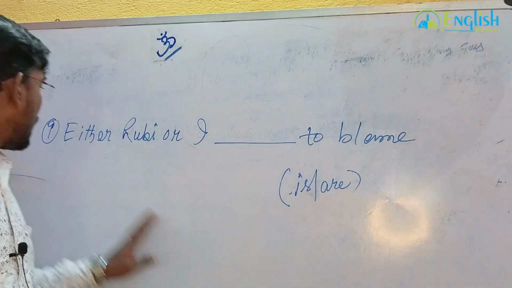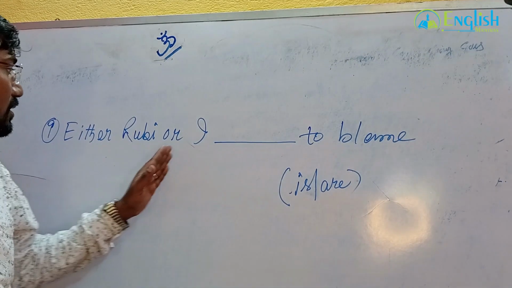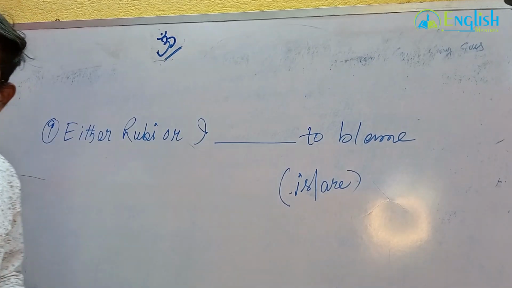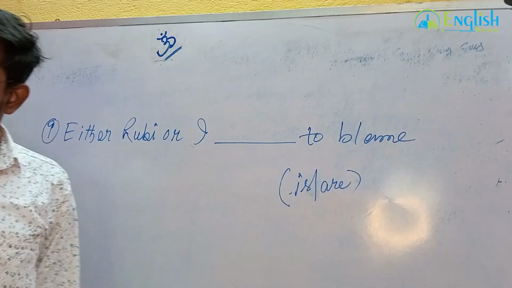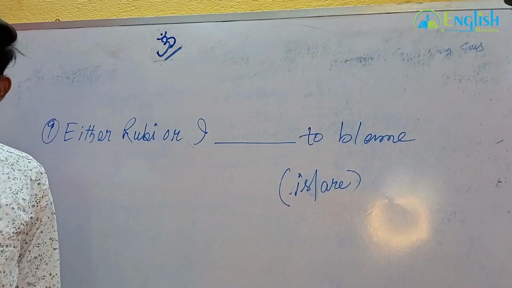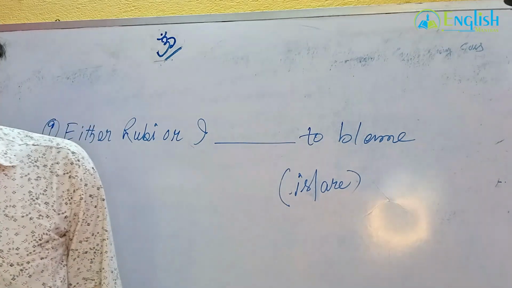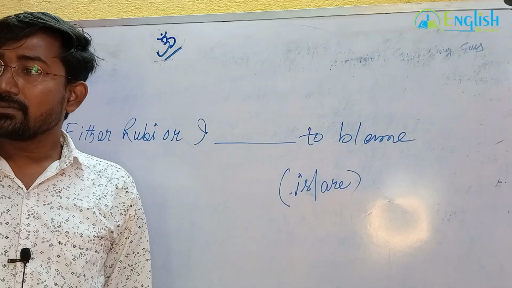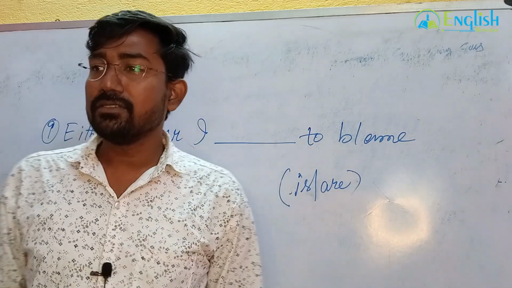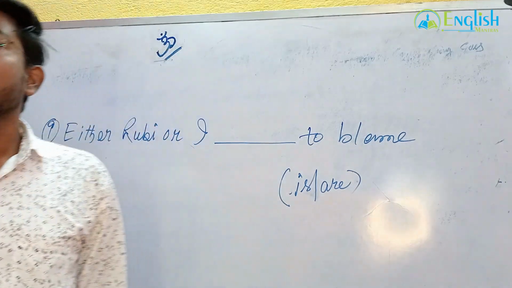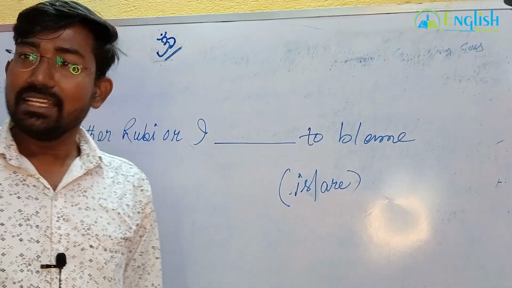Yes. Our next question is number 9. Either Ruby or I, either Ruby or I, to blame. So the answer will be, we say, is. Very good. Is. Others say are, sir. Very good. Next, are. Right answer. You say is, very good. Right answer also.